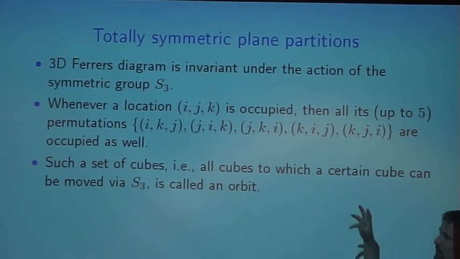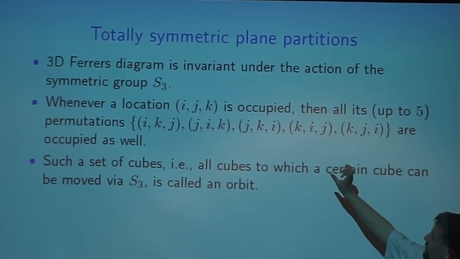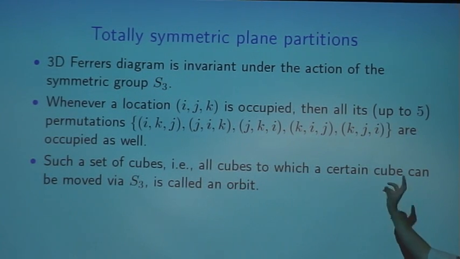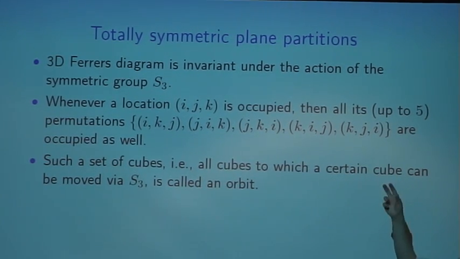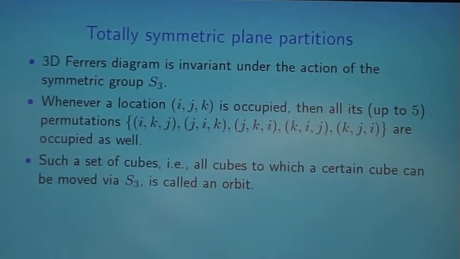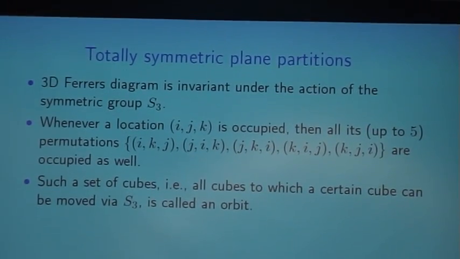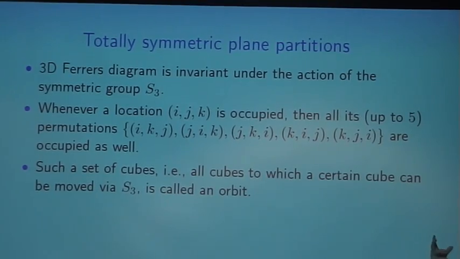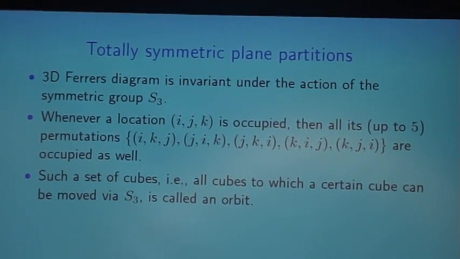Now if we look at such a set of cubes that we get by permuting the coordinates, then this set can have at most 6 elements, and these form a so-called orbit. We will also see this in the picture to make it more clear.